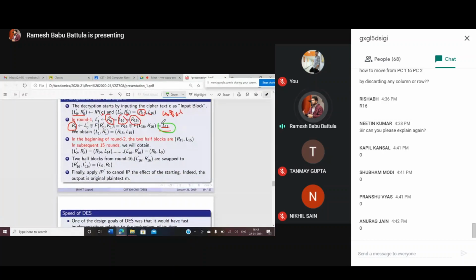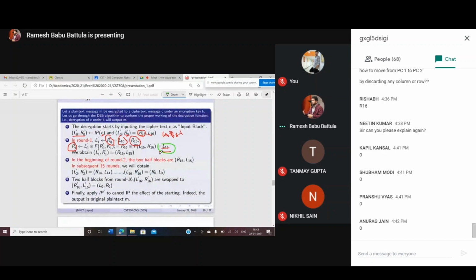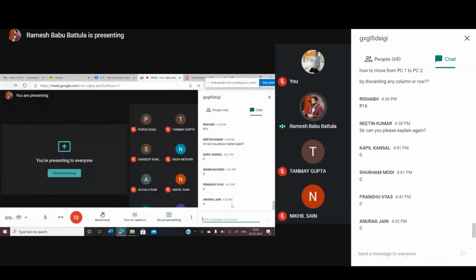The same way you may continue with L1 dash, R1 dash is equal to R15, L15, and so on. You may continue for 15 rounds. In the second round you will get R14, L14, and finally L16 dash, R16 dash, you will get finally L0 and R0 values. You swap these R0 and L0 values to receive the actual bit positions. Why? Because I swapped at the first, so I have to perform the swap again here. Likewise, we will get back your original plain text. Are you okay? Did you understand how the decryption algorithm works? Any questions now?